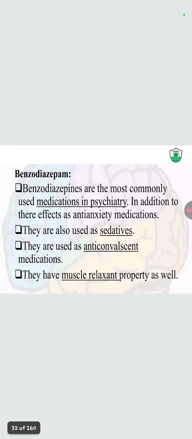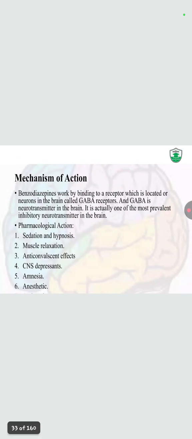First of all is benzodiazepine, the most commonly used medication in psychiatry. In addition to their effect as anti-anxiety medication, they are also used as sedatives, anticonvulsants, and have muscle relaxant properties as well. Mechanism of action: they bind to the receptor located on neurons in the brain called GABA receptors, and GABA is actually one of the most prevalent inhibitory neurotransmitters in the brain. Pharmacological actions are sedation, hypnosis, muscle relaxation, anticonvulsant, CNS depressant, amnesia, and anesthesia.